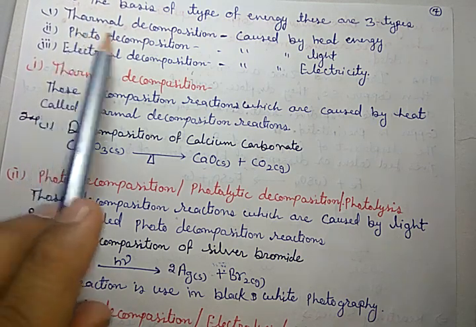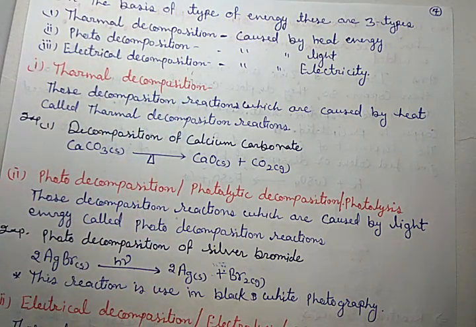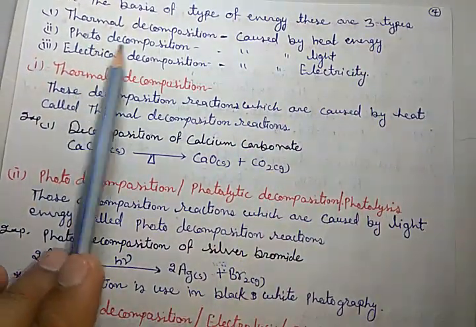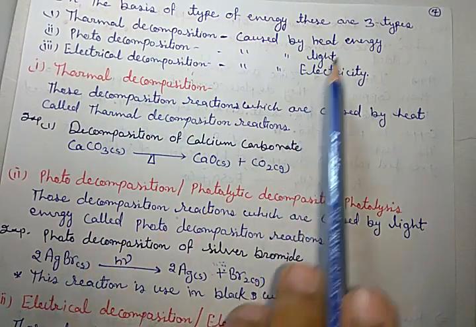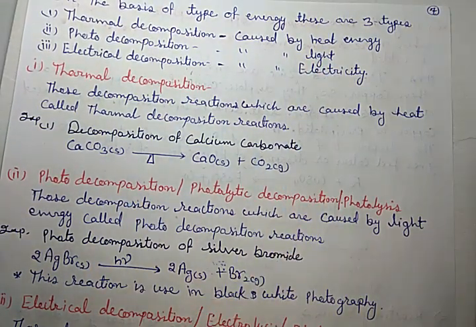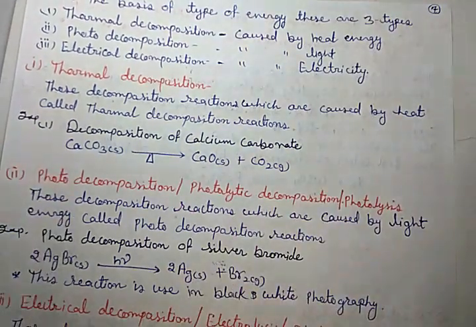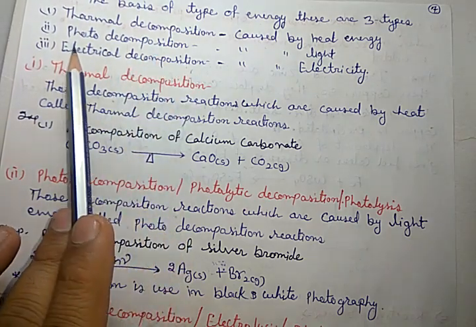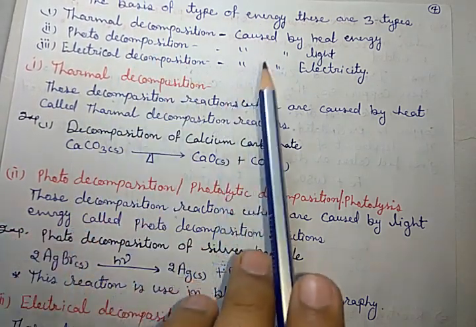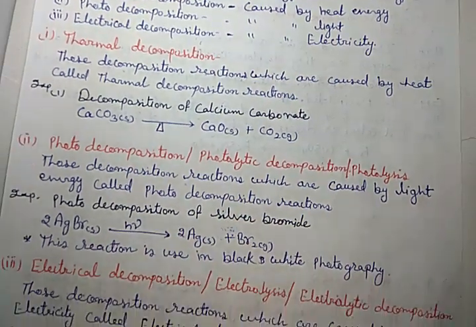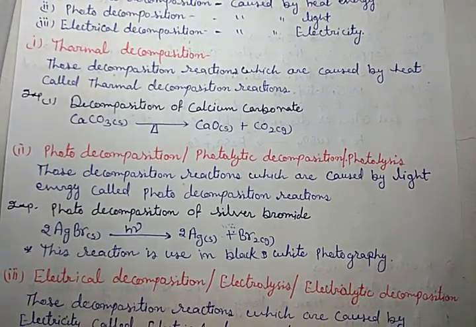One is thermal, where therm is used for heat, so we can say caused by heat energy. Second, photo decomposition. Photo means light. Here I am using light, that is sunlight, or light that comes from a bulb or tube light. That is not electricity. Third one is electrical decomposition, those caused by electricity. Now let me discuss one by one.